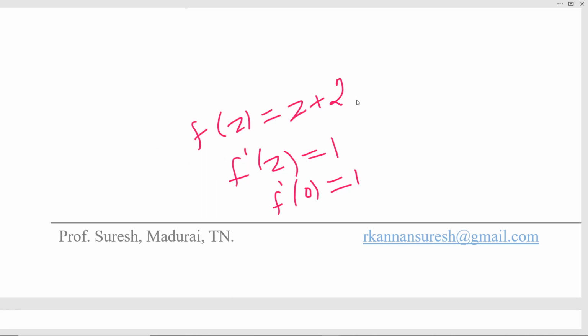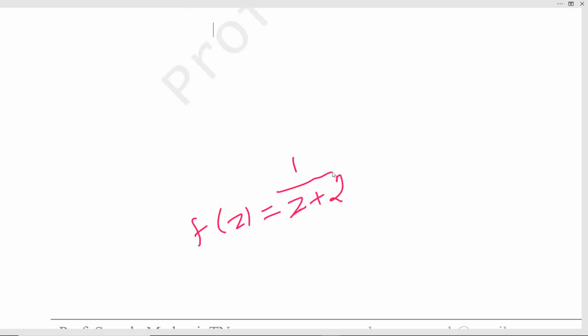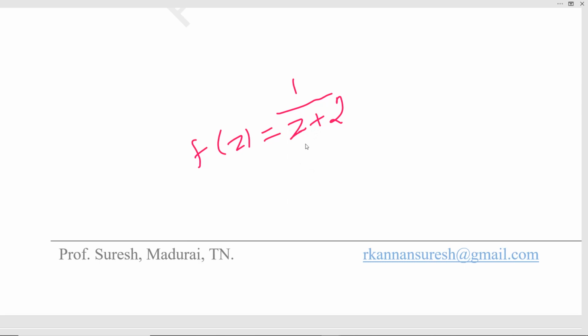Suppose a function is not differentiable or fails to be analytic at a point, then the point is called a singular point or singularity. For example, take the function 1 by z plus 2. Clearly the function is not continuous at z equal to minus 2. So continuity is important to be differentiable and also analytic. So z equal to minus 2 is not a point of continuity. Therefore f dash of z does not exist, so f of z is not analytic at z equal to minus 2. This z equal to minus 2 is called a singular point or singularity.